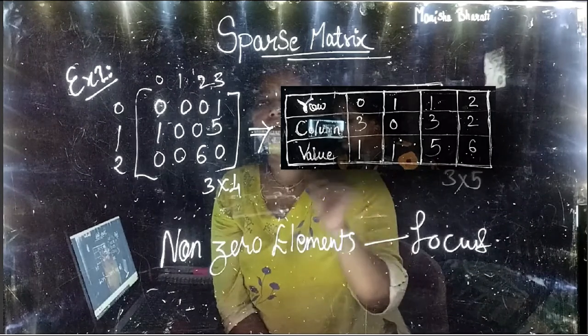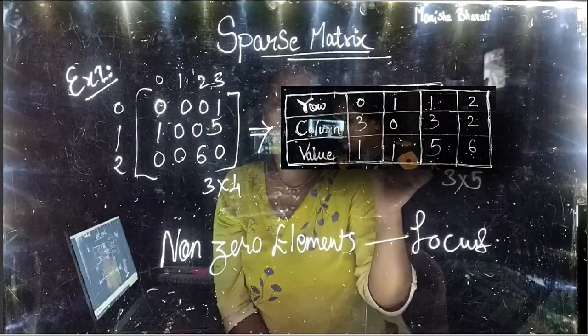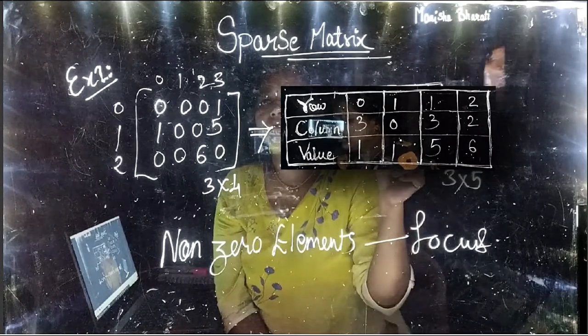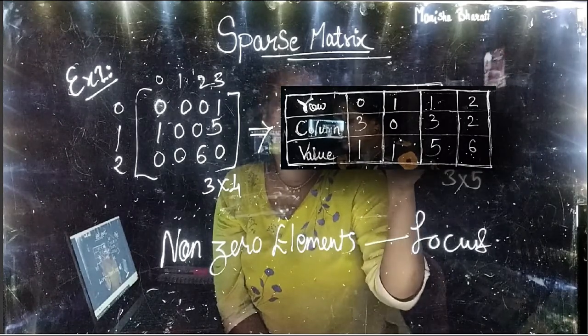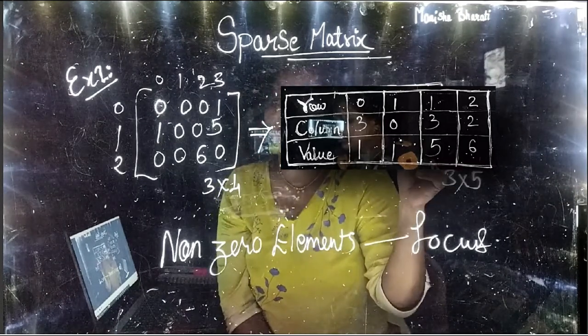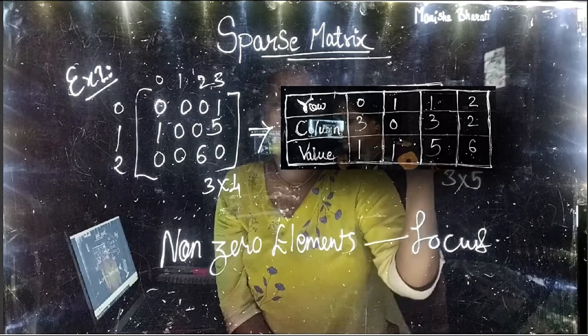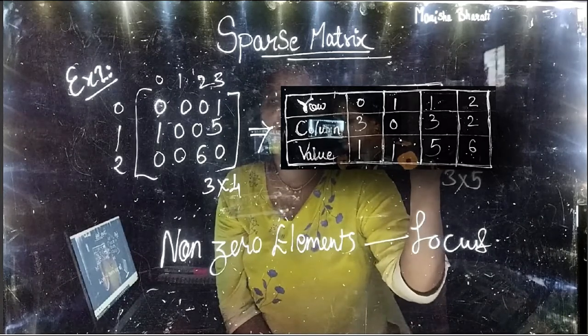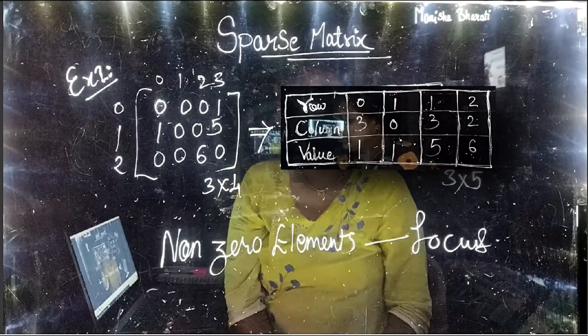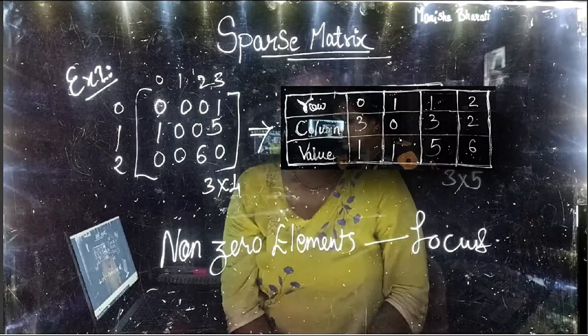And 5 lies in row 1 and column 3. Okay, and this 6 lies in second row and second column. So this is how we represent the sparse matrix using a 2D array.